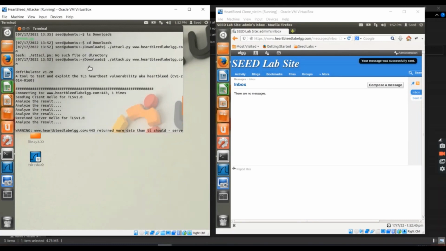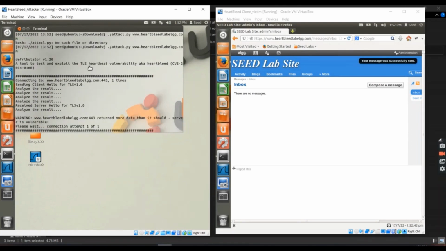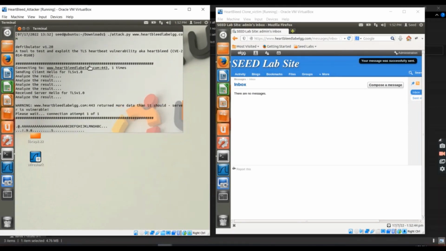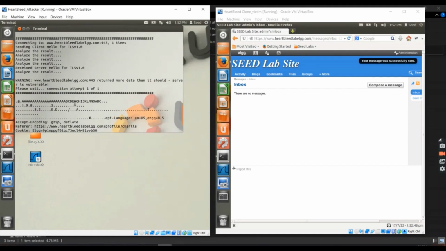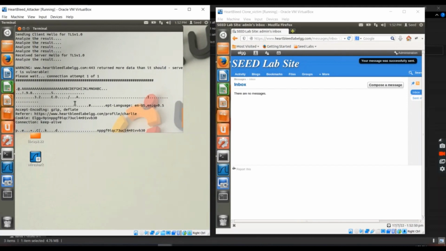So this is the result that we get after running the attack file. We see here that the Heartbleed attack was successful. We also see that we can get the profile of Charlie.